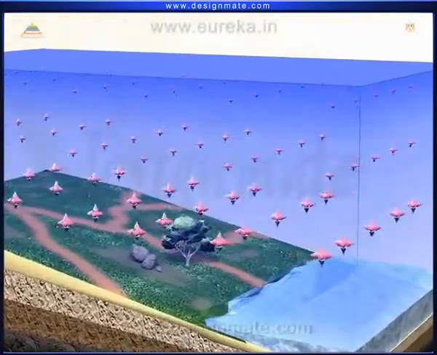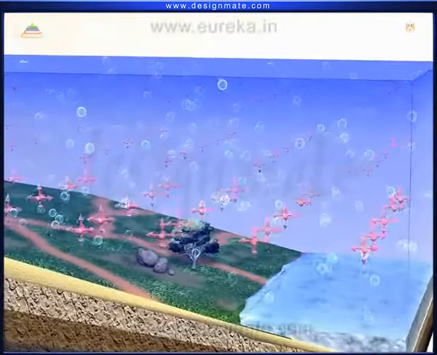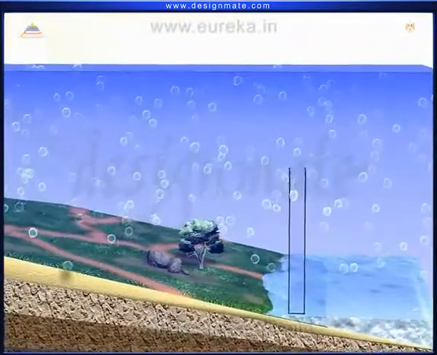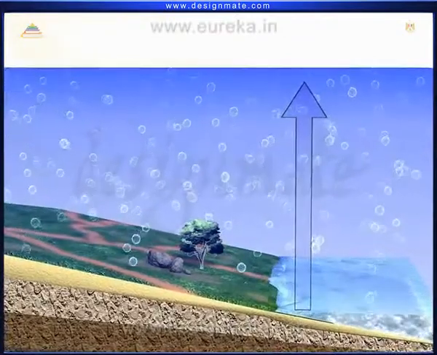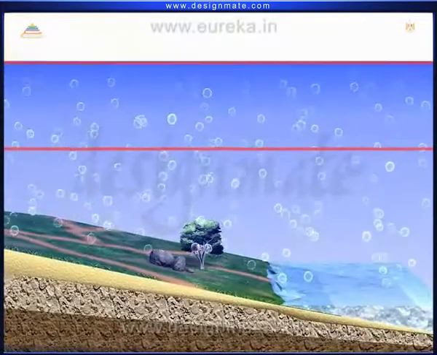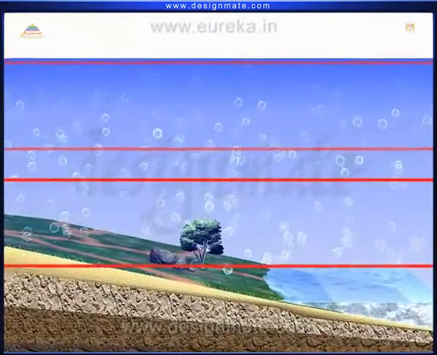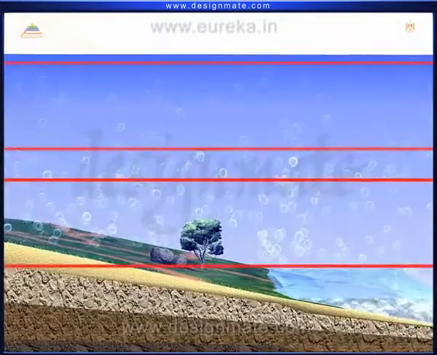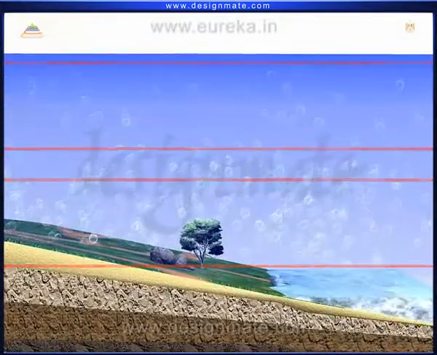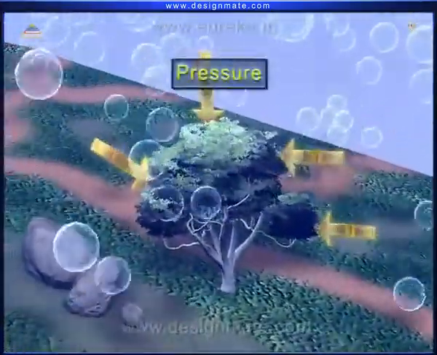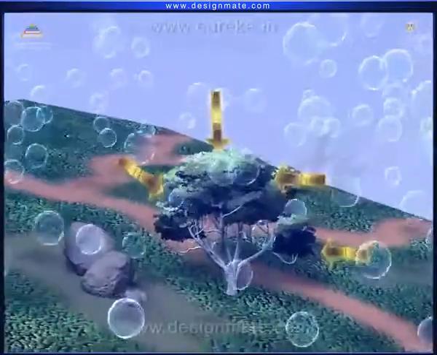This pressure is caused by the weight of constituent molecules present in air, which reaches from Earth's surface to the atmosphere above. Due to their weight, the molecules in the upper layer compress the molecules in the lower layer. Thus, the layers of air close to Earth are more compressed than those above. All the bodies on Earth's surface experience pressure due to the weight of the air column above it.